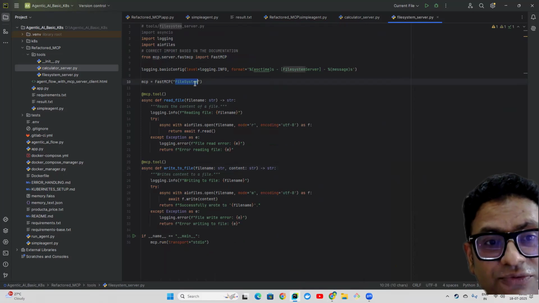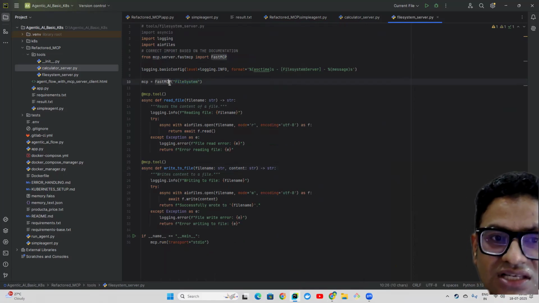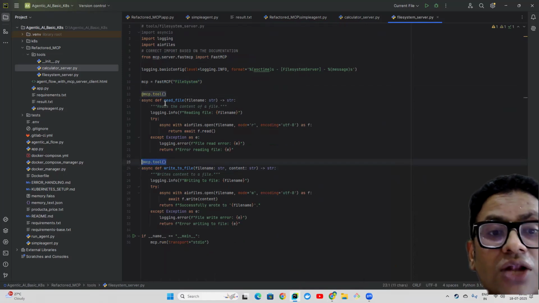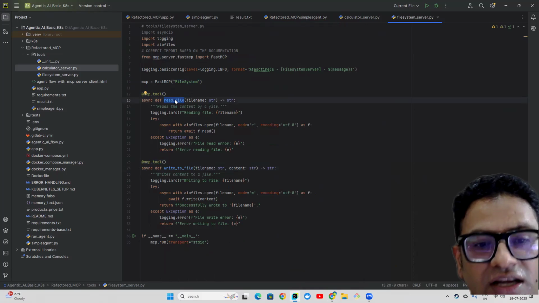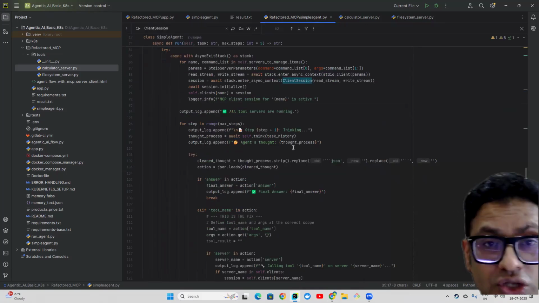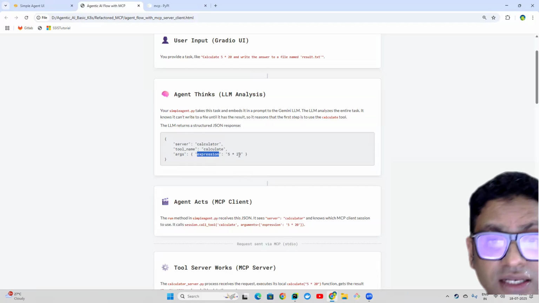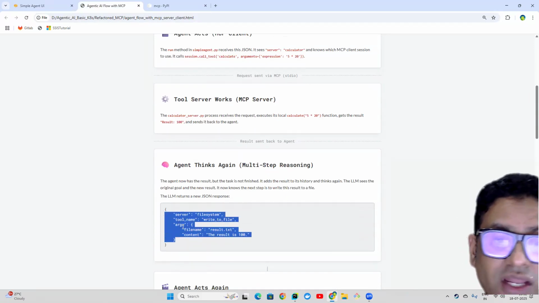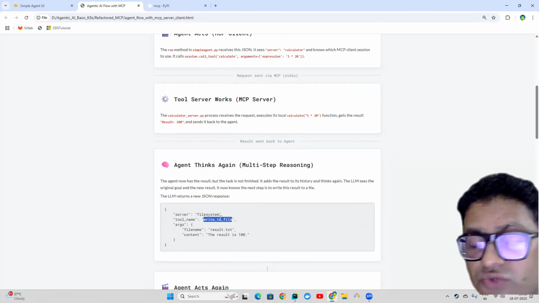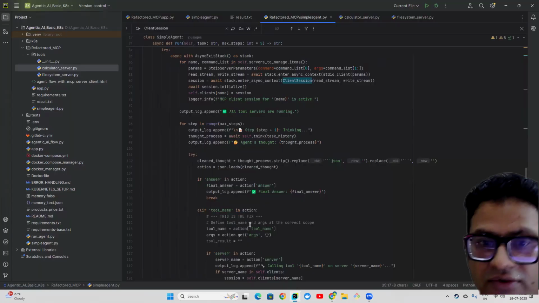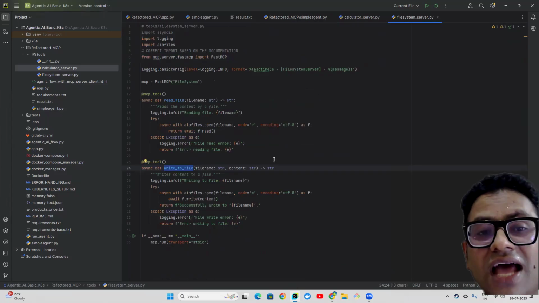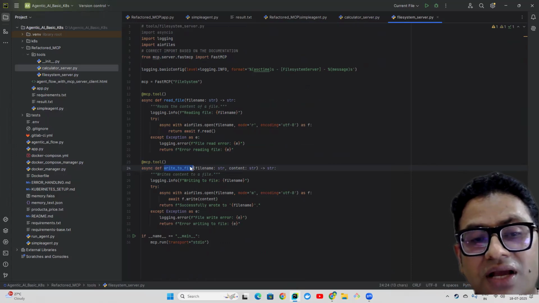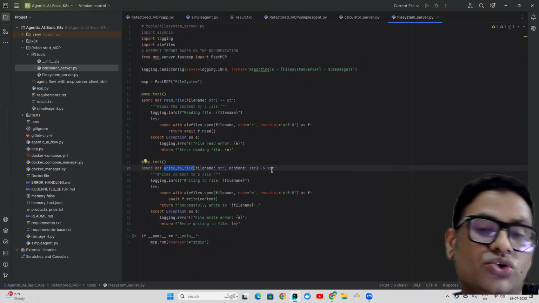So here, if you just see the difference, we have this file system, which is registered here, and we have two tools, right? And these are the decorators, which actually registered those two. And what are those two? Those are just Python functions, read file and write to file. And if I just show you the response for the second thinking output, this is what the structure is: server, tool name, and the arguments, right? Tool name is which function to be executed on a server side, right? And that is how it decides, okay, now it has to make the connection to the file system server, and on the file system server, there should be another function called write to file, and it has to execute that.